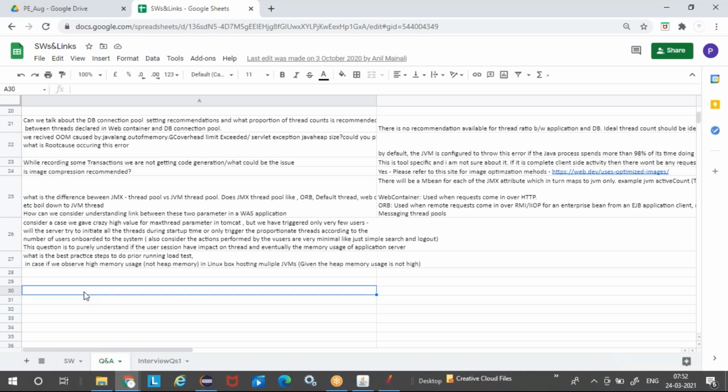So at the end of the session, you'll get 30, 40, 50 questions, which everybody will have access to. This is something I'll recommend so that the question will not go unnoticed. Even the WhatsApp group might forget to answer it, but if you put it in the question answer sheet, it will get answered. So this is one of the modes. The immediate response mode could be the WhatsApp group.